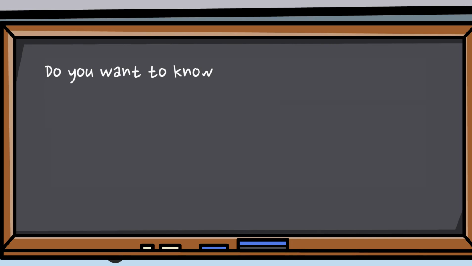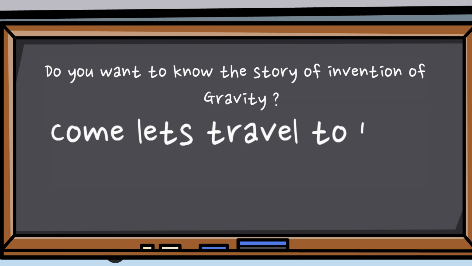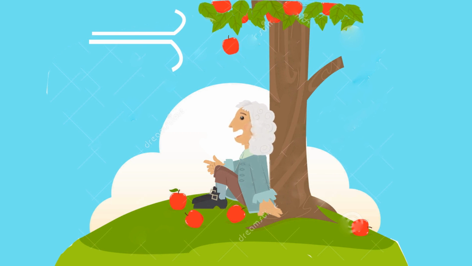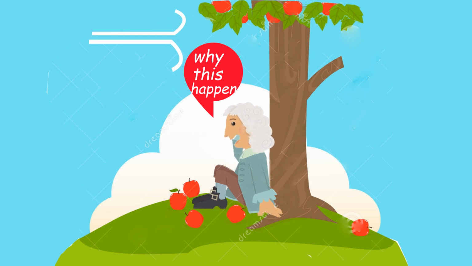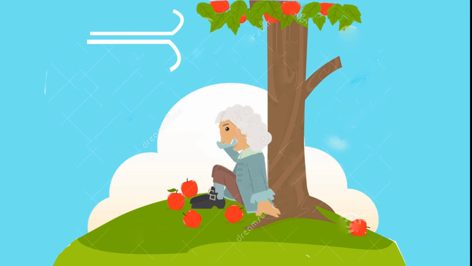Do you want to know the story of the invention of physics? Come, let's travel to 1687. On a breezy day, Newton was sitting under an apple tree. Suddenly, due to the heavy wind, an apple from the tree fell on his head, and he started thinking about why the apple does not float in the air. After many experiments, he proposed the three laws, and he named them gravitation.